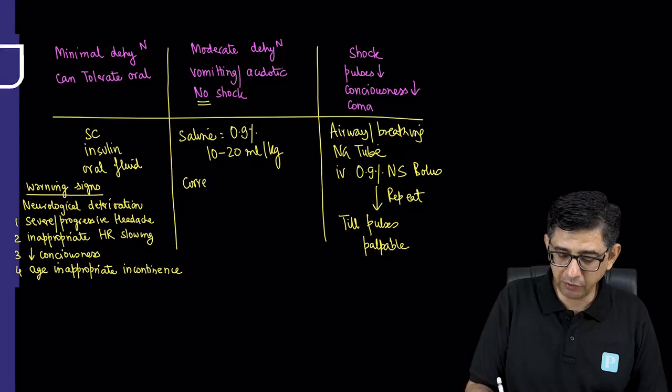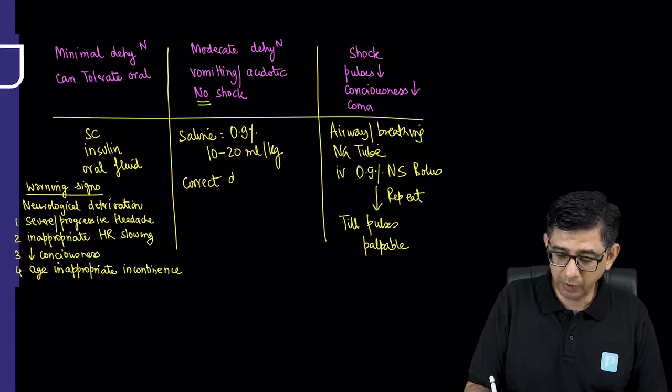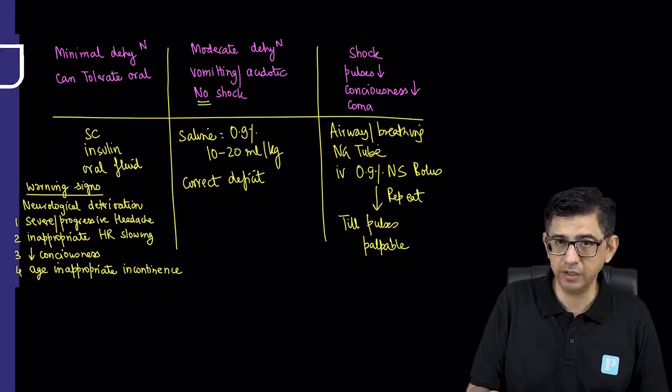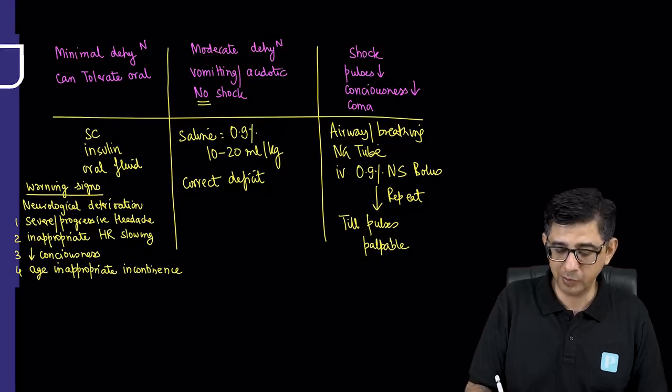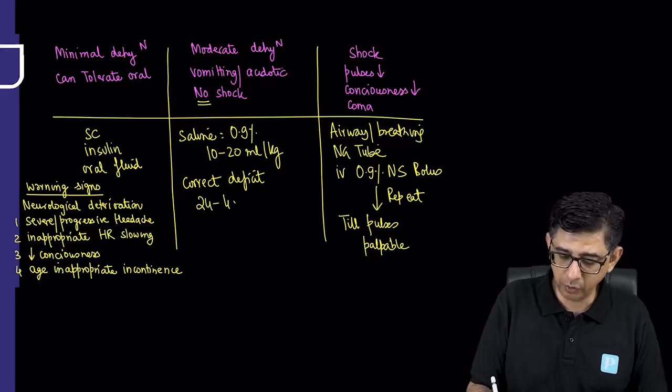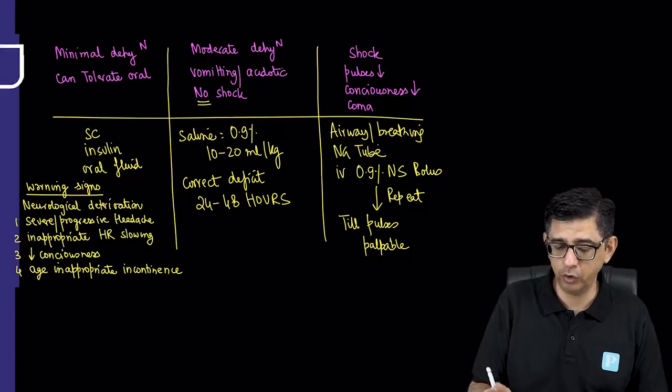Obviously, the free water deficit in this case can be very substantial, up to 5 liters. So I will not be correcting all the fluid deficit in the patient. I'll get the patient out of severe dehydration, that is okay. I'll get the pulses back to normal, but the free water deficit in this patient can be corrected over 24 to 48 hours. So the main thing is we do it slow and steady, but it's a steady improvement or progression that we need to do.